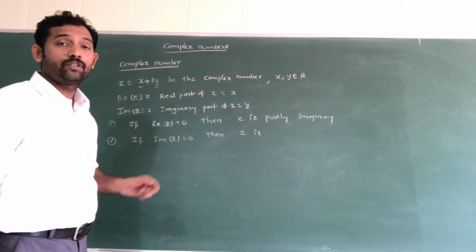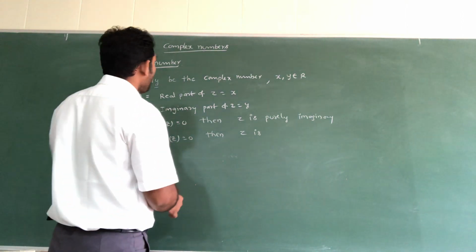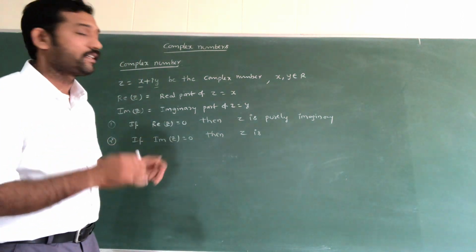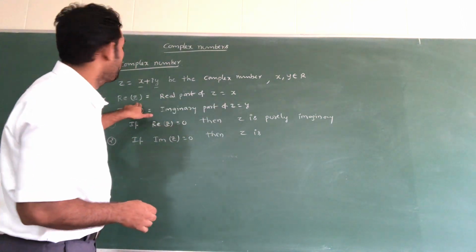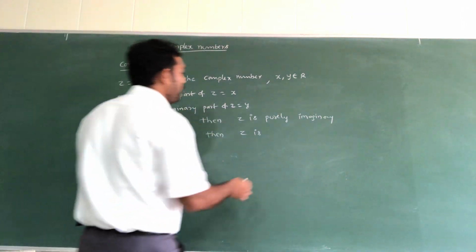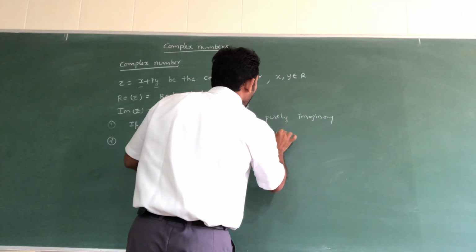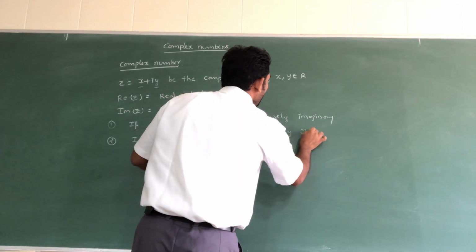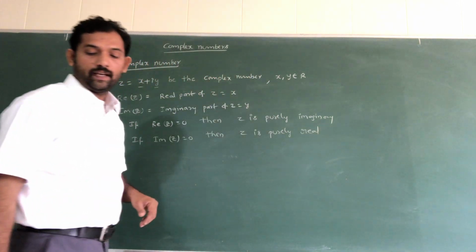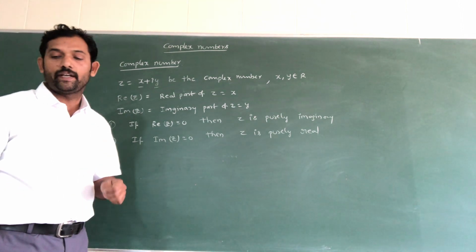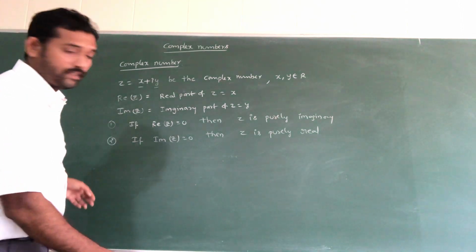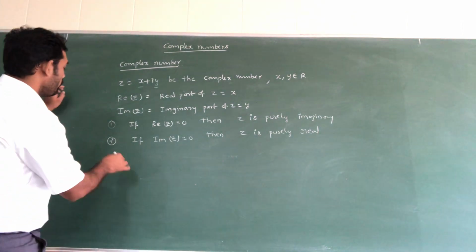Imaginary part of z is equal to 0, then z becomes only x. X is the real part. Means z is purely real. Z is purely real. Understand this point?